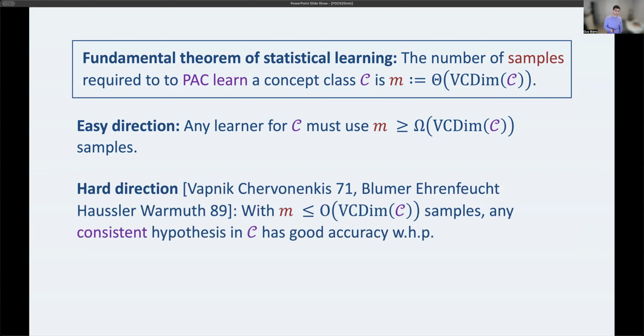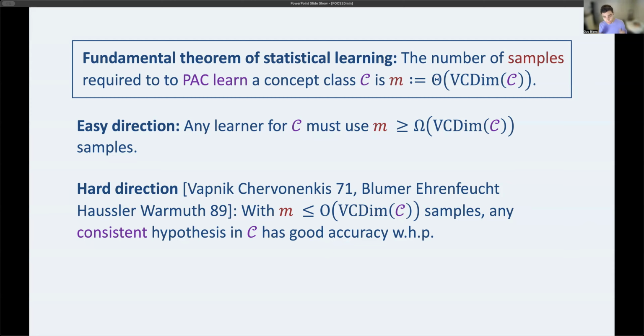And then the harder direction is a beautiful theorem that says, roughly speaking, this is the only obstruction to learning. This is based on the work of Vapnik and Chervonenkis, the VC in VC dimension, and then also foundational work of Blumer, Ehrenfeucht, Haussler, and Warmuth that says if one takes VC dimension many samples, there is always a good learner. I just want to say very quickly how this learner works, because it's going to lead into the main question of this work. The way that learner works is it just finds any consistent hypothesis.